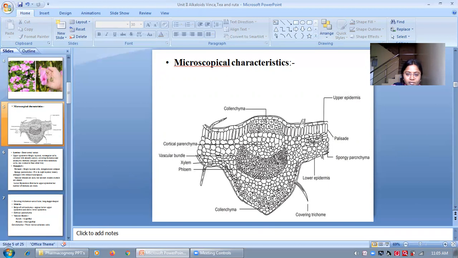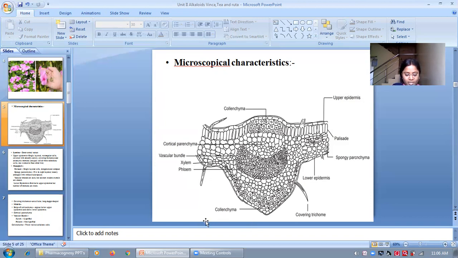See here, those cells having dot-like marks are the xylem. Xylem is lignified, lignified means lignin is present, and phloem is non-lignified. Those cells which are hollow or blank, without any dot, are the phloem. So xylem is lignified and phloem is non-lignified.